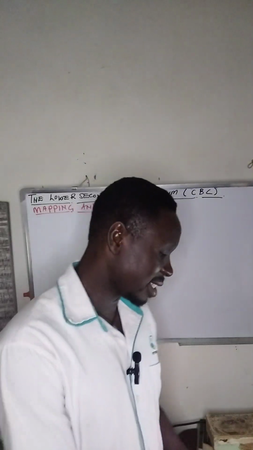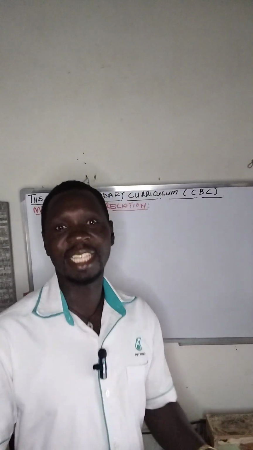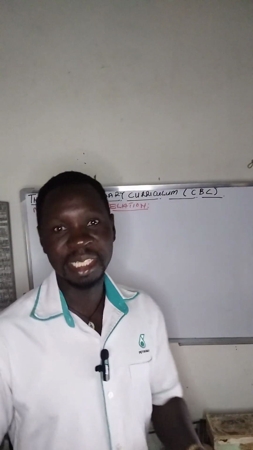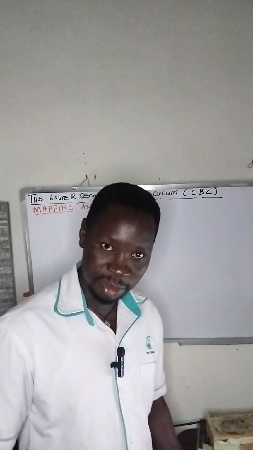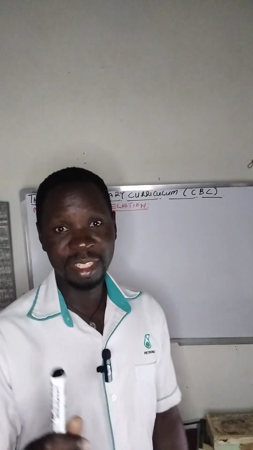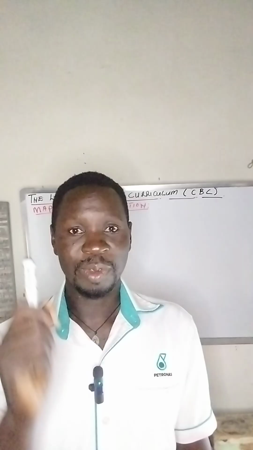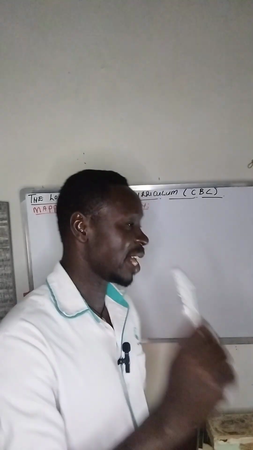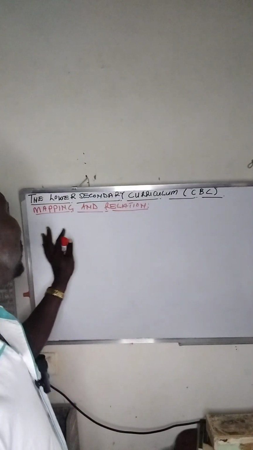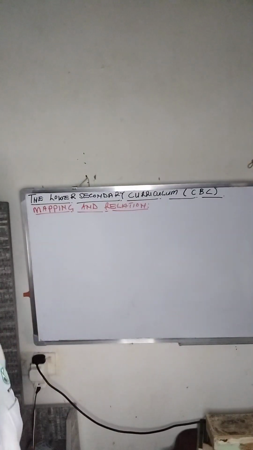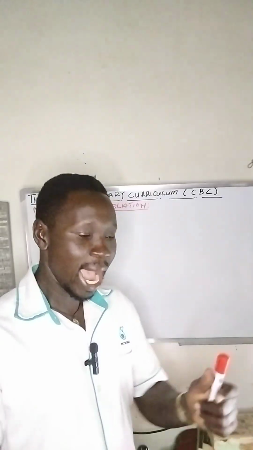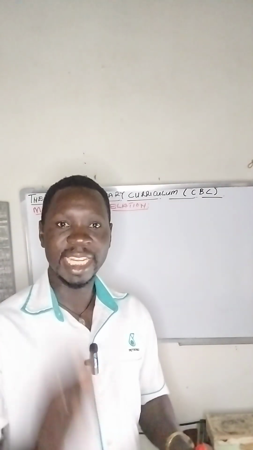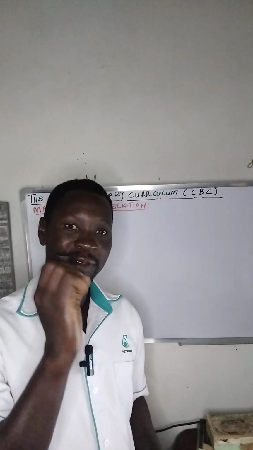Now, to move through this, we are just going to begin at our home. Because now in mathematics, the other days were just finding x, finding y, matrices and doing this. No. Today, we are going to look at what we call the competency-based curriculum. Now, let us look at this topic, which is known as mapping and relations. How are we going to look at this? I need you to understand the concepts of this part.